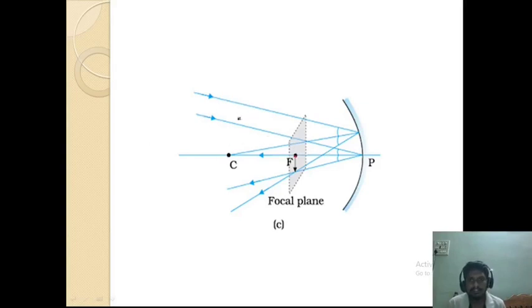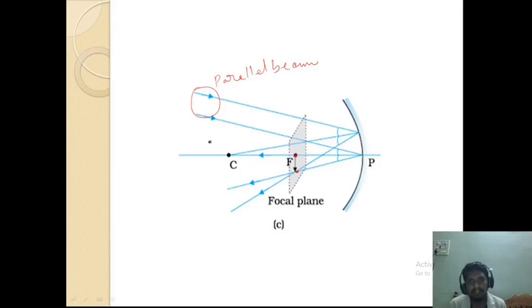Here, this is a parallel beam of light. The light rays are parallel to each other, but these light rays are not parallel to the principal axis. Then what happens? The parallel rays of light after reflection from the concave mirror will come to focus at a point, but not on the principal axis. Why? Because these light rays are not parallel to the principal axis. If the light rays are parallel to the principal axis, they will come to focus at F.